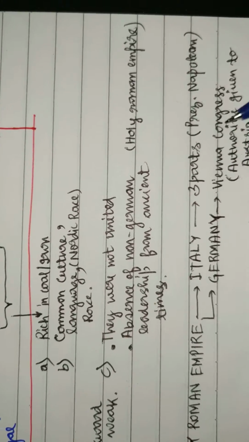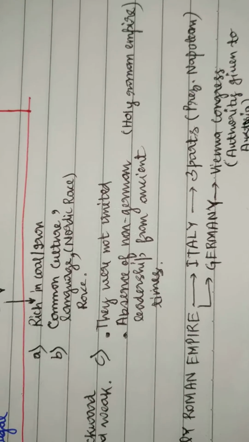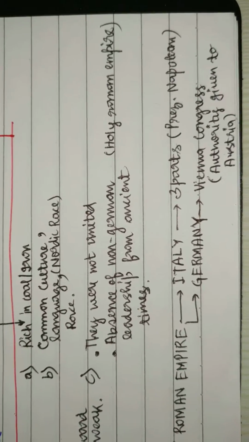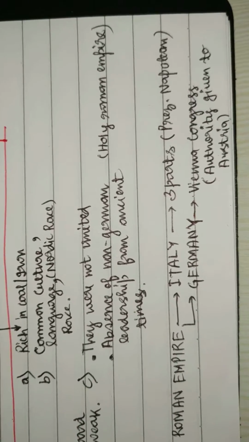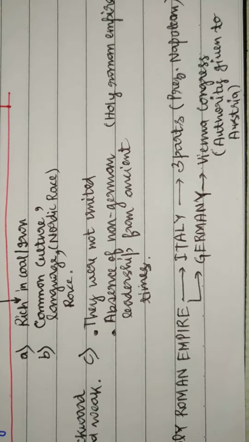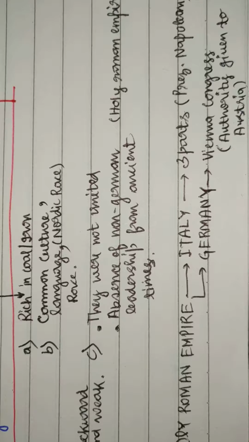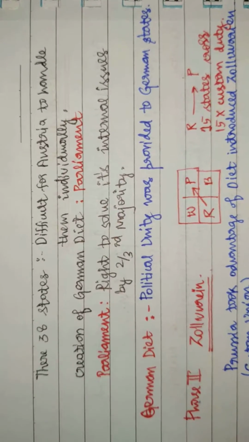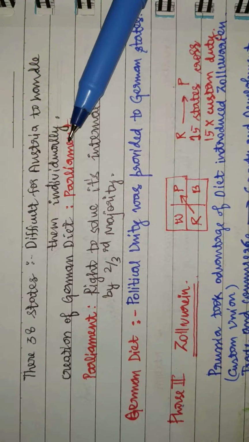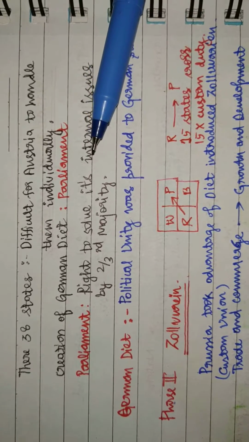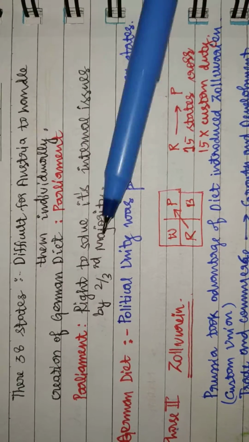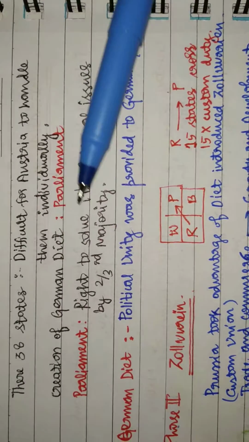In Germany, at the Vienna Congress, the authority was given to Austria. Austria and Prussia were very alike in terms of size, economy, and military might, but at the Vienna Congress, Austria was given authority to rule the German Confederation. Now in Germany there were 38 states, and it was very difficult for Austria to handle them individually. So for its own benefit, Austria started creating a common forum, and it ended up with the creation of the German Diet, that is the parliament.